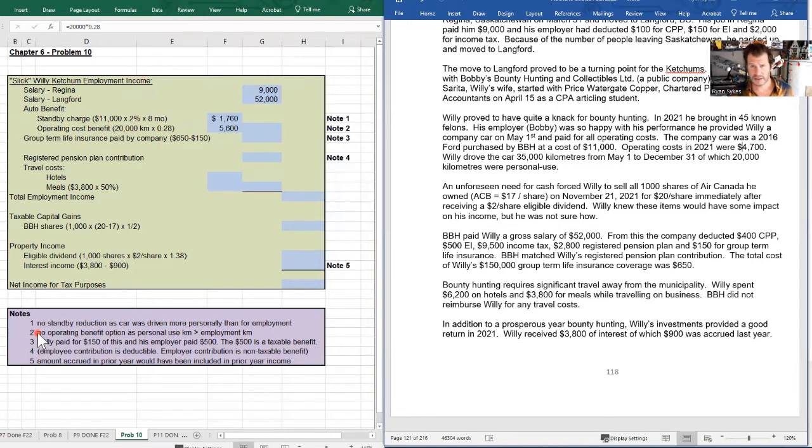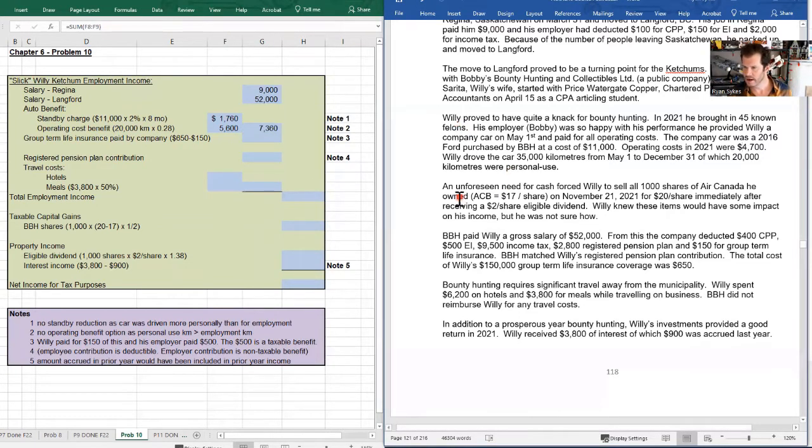Operating costs incurred for the car are not potentially deductible because the car is not owned by Willie here. The car is owned by the company. Irrespective of the amount of operating costs that the company has to pay for this car, the company is paying it. That has nothing to do with what Willie is going to include on his tax return. The operating cost benefit is based on personal kilometers driven, not actual costs incurred by the employer. So the benefit is shown there. The total benefit that's included in income for our man here is 7,000 change. We're going to continue on from there.